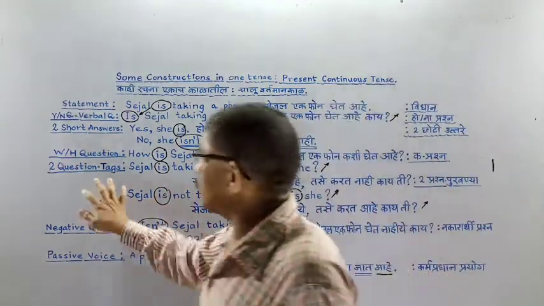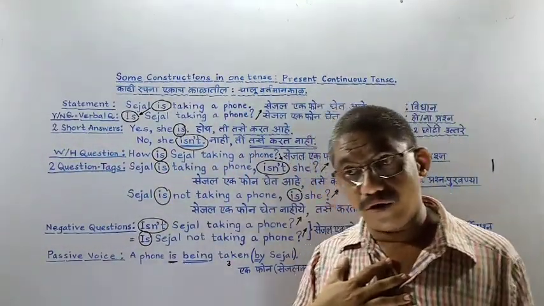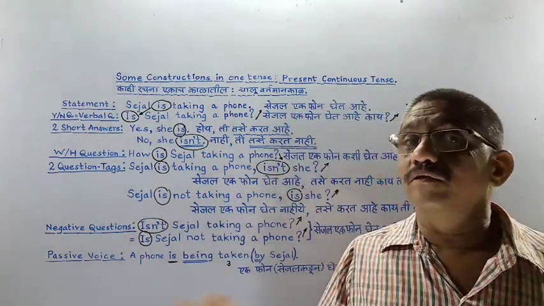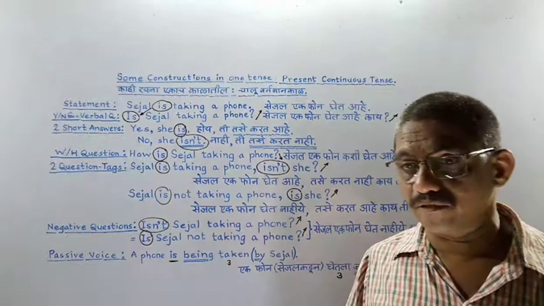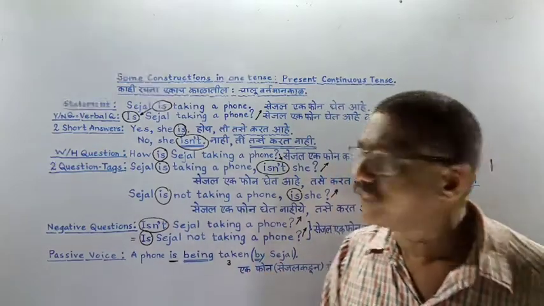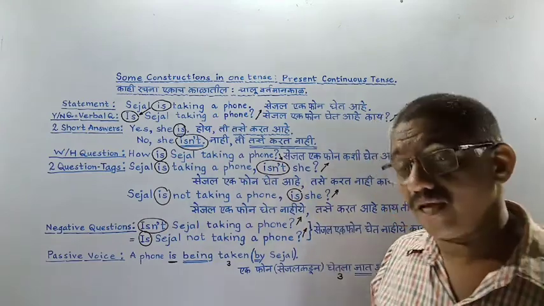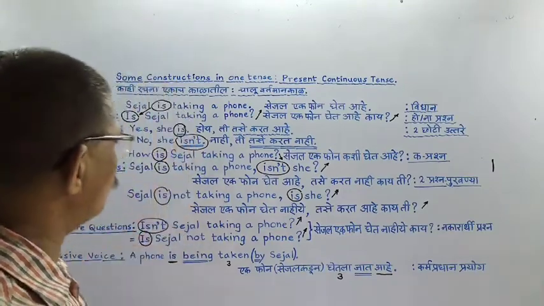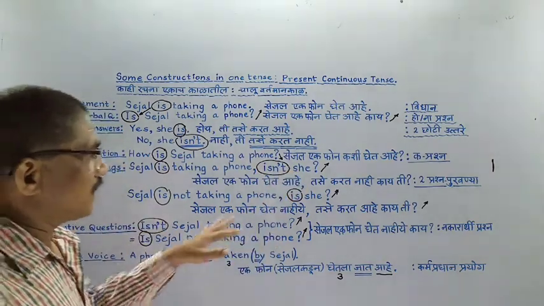Now question tags. A question tag is used to confirm my information or to make the person in front of me talk. Suppose the person is sitting thinking something, I want that person to participate in this talk. So I shall ask like this: Sejal is taking a phone, isn't she? First reason is to confirm my information, and second to let him talk. So this is the first type.